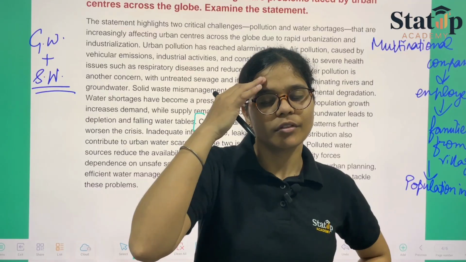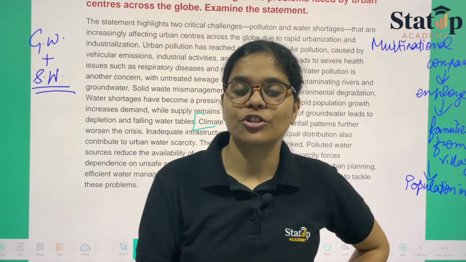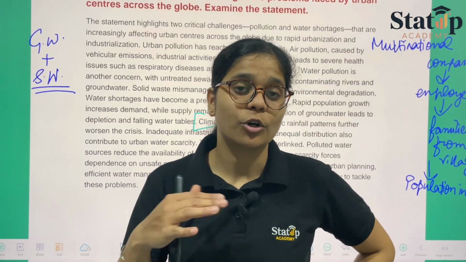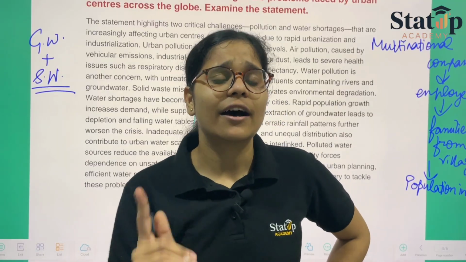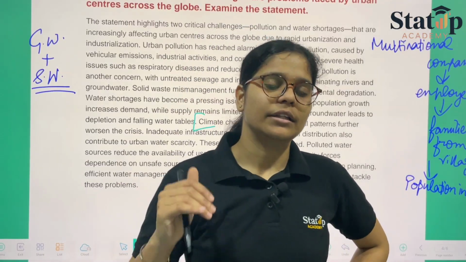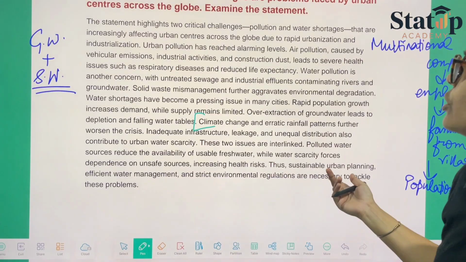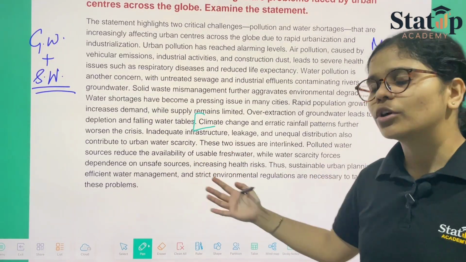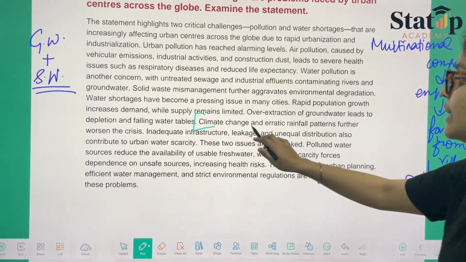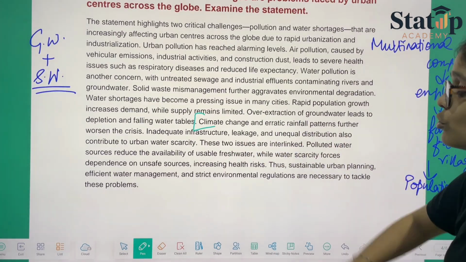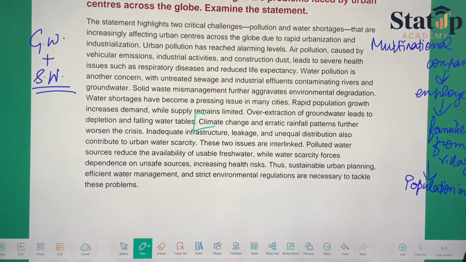So okay, why is climate changing rapidly? Because of the increased population, because of the ozone layer depletion, because of global warming. The seasons have changed their patterns. That is the basic reason. If you want to mention it over here, you can, though it is not required. Coming back to the question: to further worsen the crisis, inadequate infrastructure, leakage, and unequal distribution contribute to urban water scarcity.